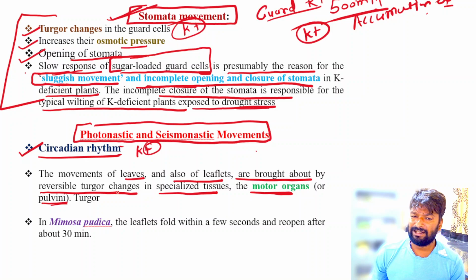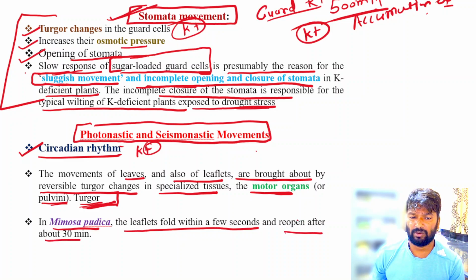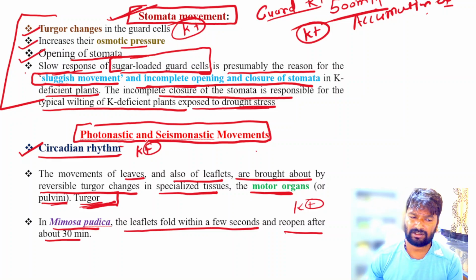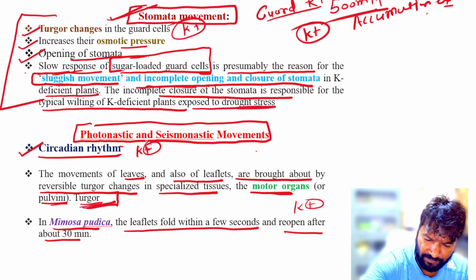In these plants, potassium has an important role in turgor maintenance. In Mimosa pudica, the leaflets fold within a few seconds and reopen after about 30 minutes, which is regulated by the potassium ion. So photonastic and seismonastic movements are also regulated by the potassium concentration.